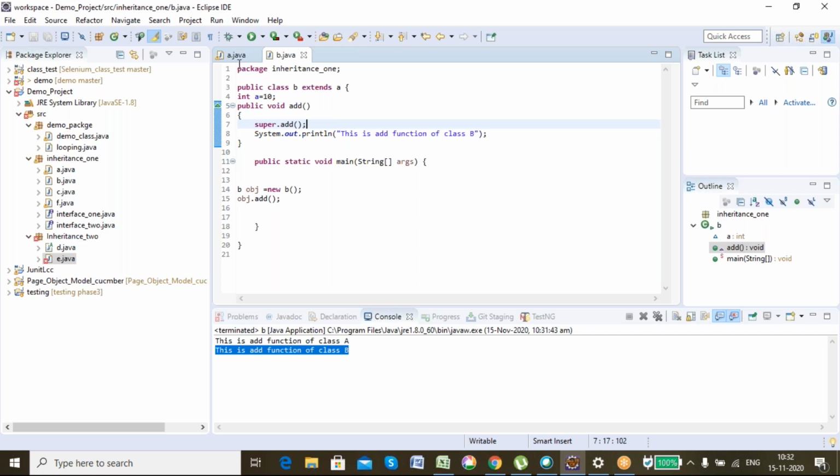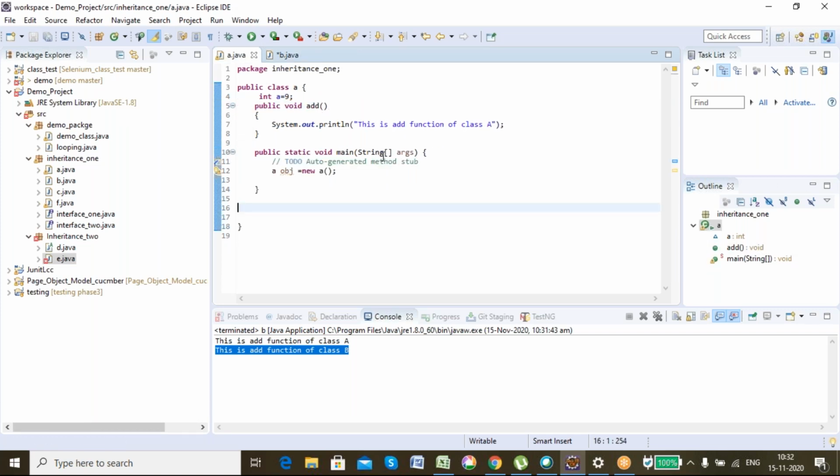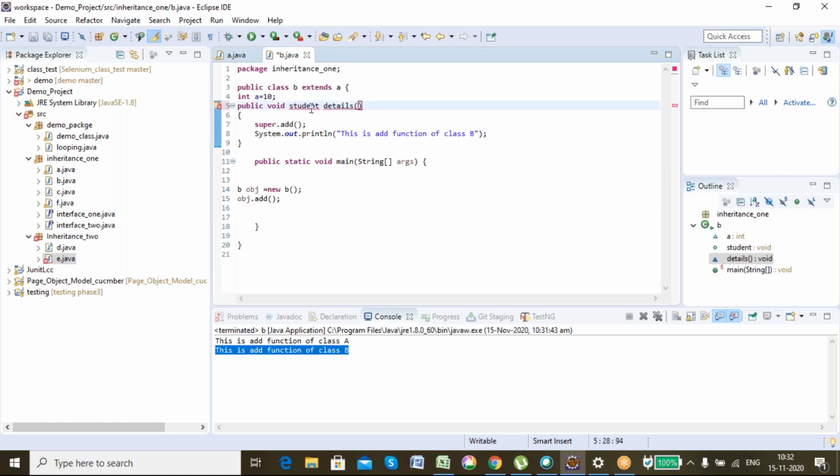So in general practice, you can use a function student details. Oh, sorry, you cannot use a space in a variable name.